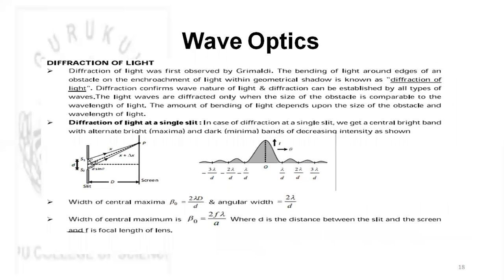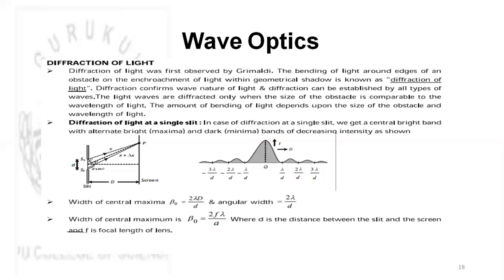Now coming to the second important phenomenon, that is diffraction of light. In diffraction, we see that there will be bending of light around the edges of the obstacle, and here we observe bright and dark spots, but here they will not be observed alternately. Here the intensity of bright spots goes on decreasing. It will be observed when you are having a single slit, and we try to calculate the things here.